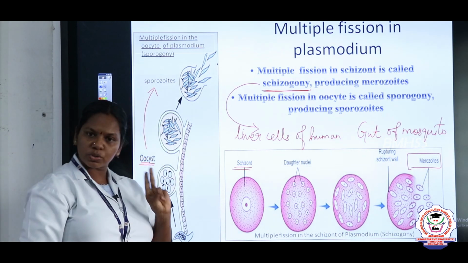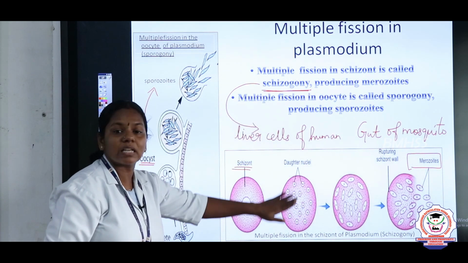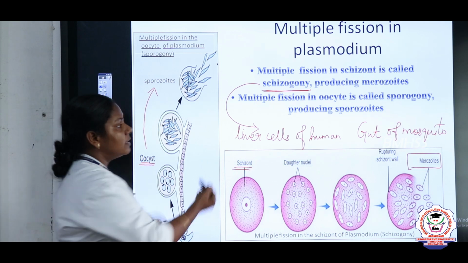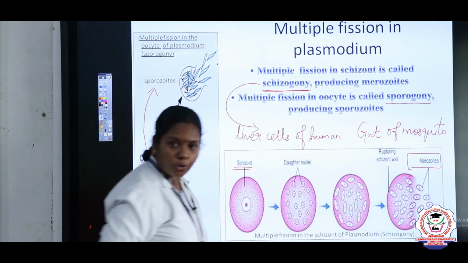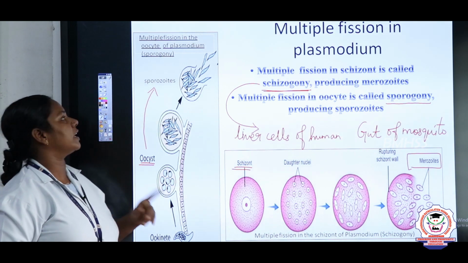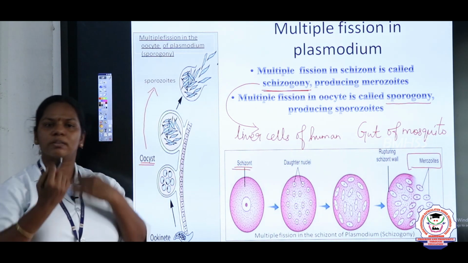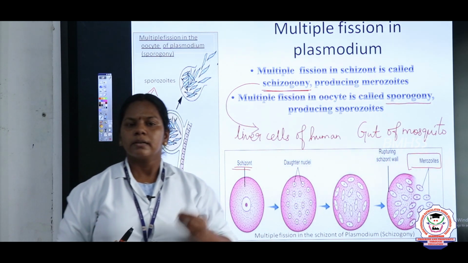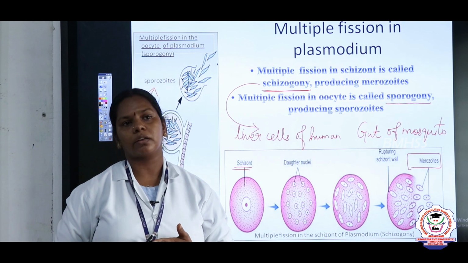So, it undergoes two stages, children. What is the first stage? Schizogony in the liver cells of human. And what did we discuss next? We discussed sporogony, yes, very good, in the gut of mosquito. So, I will ask you some questions, children. What is the difference between sporogony and schizogony?